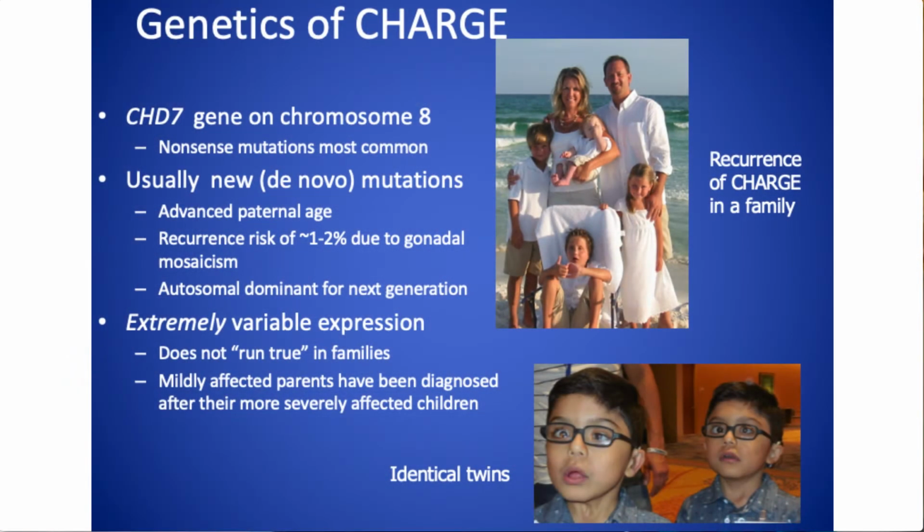The family that you see here in all white on the beach, their oldest child, who's sitting on the sand, has CHARGE syndrome. The middle 2 children don't have CHARGE syndrome, and the baby in the mom's arms does have CHARGE syndrome. So this was a recurrence. Neither parent has it, but it was a recurrence in the family. This family has actually gone on to have a 5th child who does not have CHARGE syndrome. But again, the 2 boys in this family who have CHARGE have slightly different features.